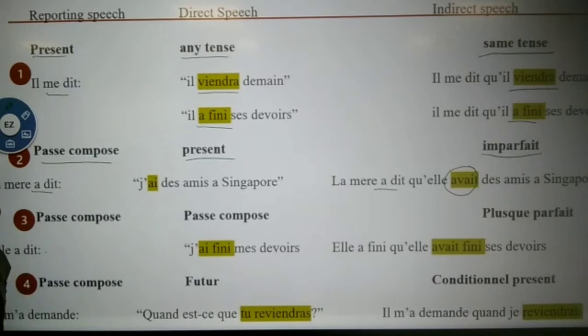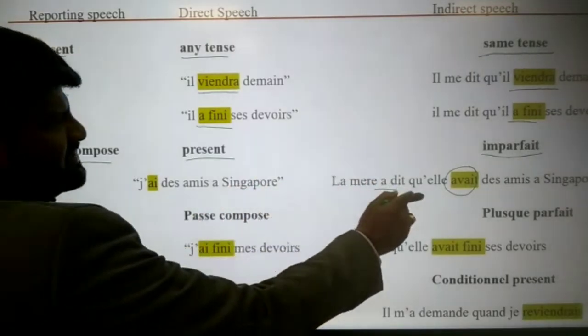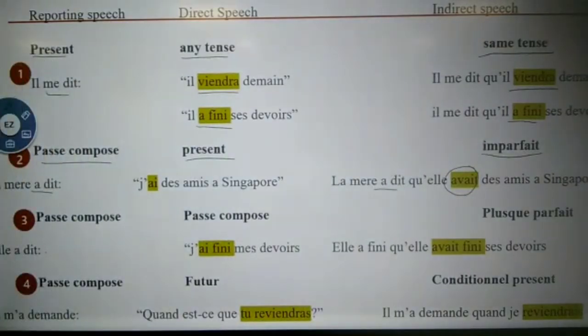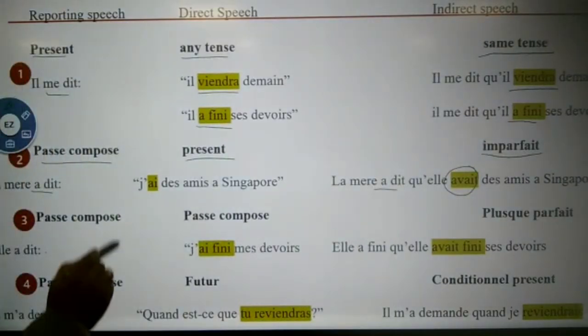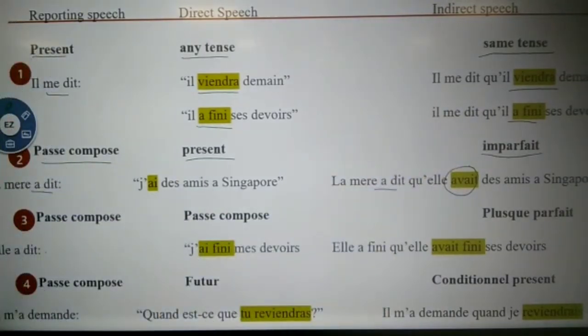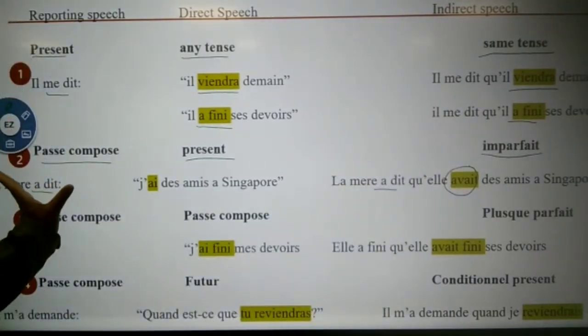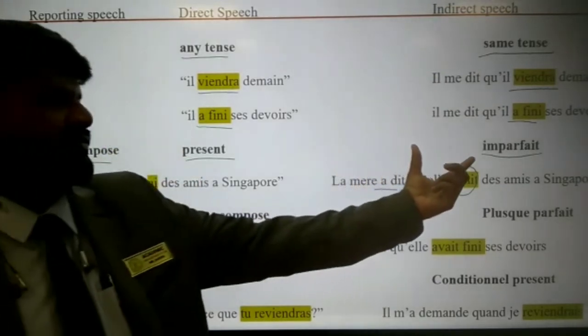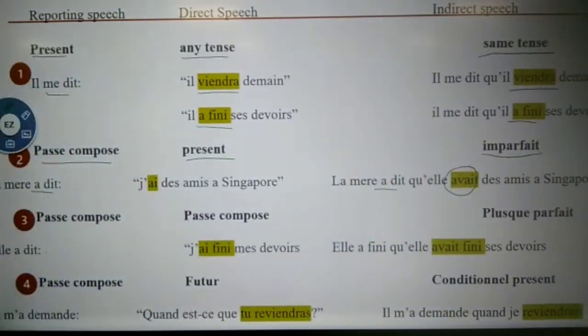In English we say, mother said, I have friends in Singapore. Mother said that she was having friends in Singapore. So, present tense, imperfect. So if the reporting speech is in passé composé and direct speech is in present tense, indirect will be in imperfect. Clear? Fine.